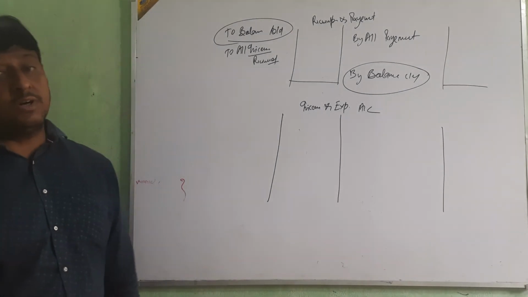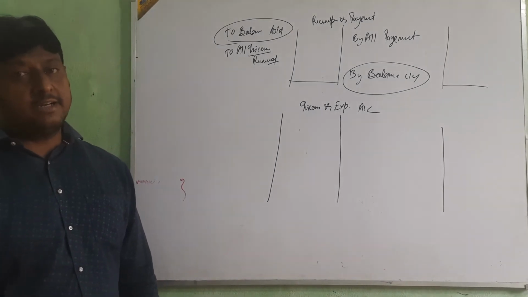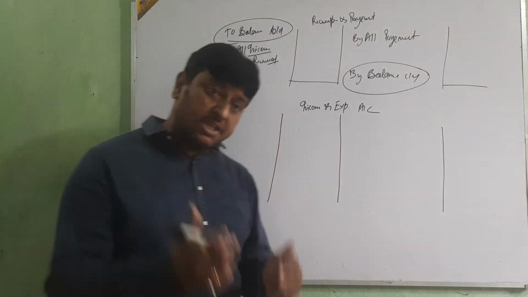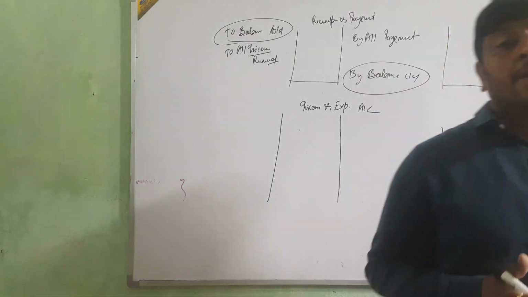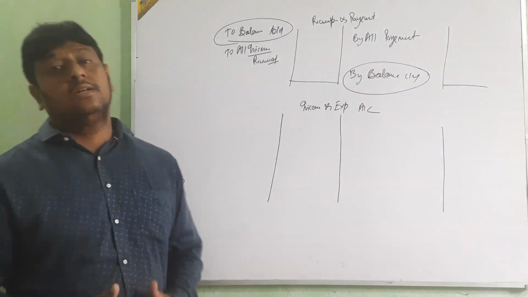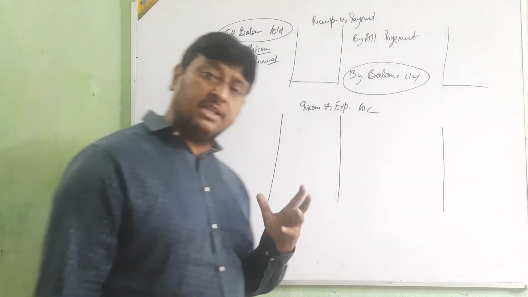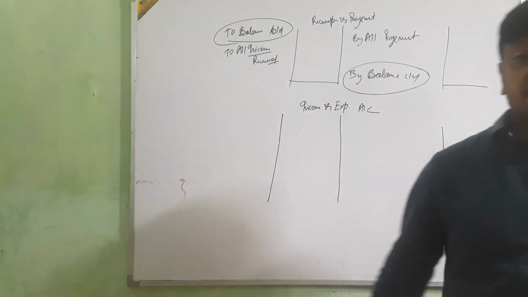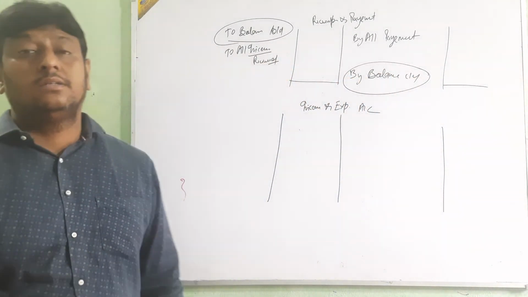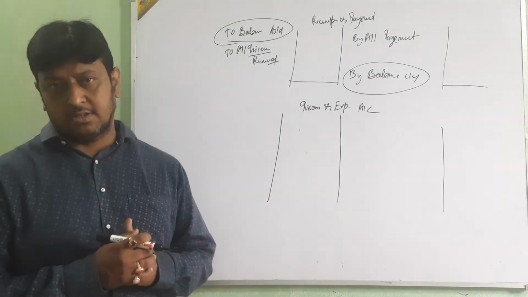Here the problem is coming: what is revenue and what is capital? Last year we had discussed that. Revenue means what we receive from business work, the selling and purchasing of goods and services; that is revenue income. And when you receive money by the selling and purchase of assets and liabilities, that will be capital income or capital receipts.